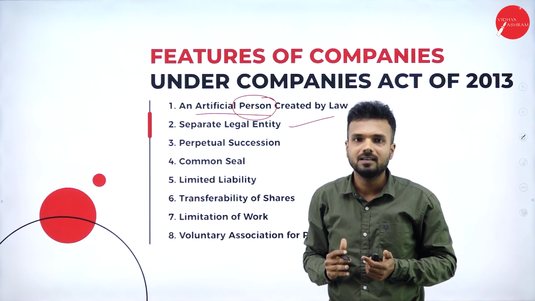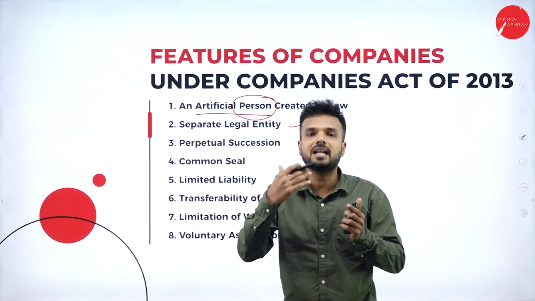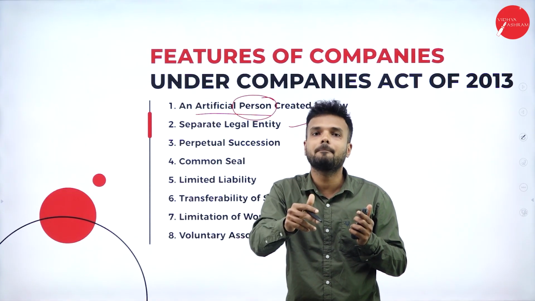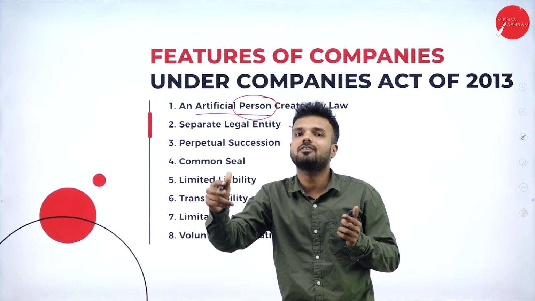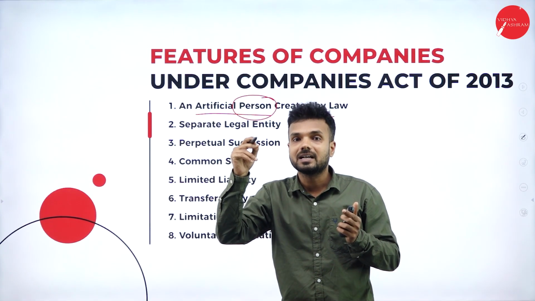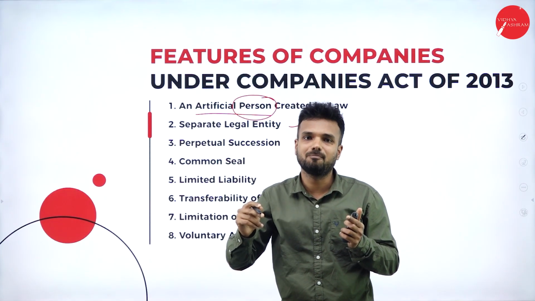Say, for example, if any malpractice happens in a company, if there is any problem that has happened in a company, they are going to take the necessary action on the company but not on the owner of the company. This is going to safeguard the rights of the ownership, the owners of the company.